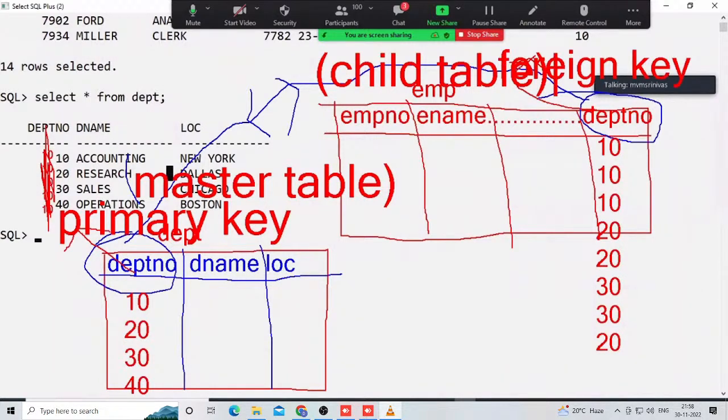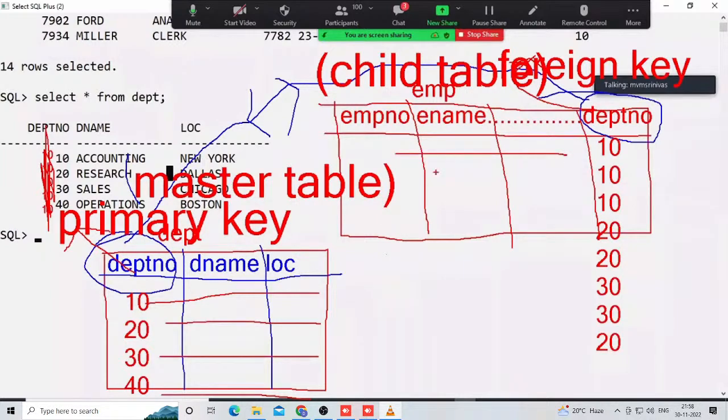So many things are there, don't worry. Now here, this primary key is available. This is a master table related to this child table. Again, this is a what? EMP is a child table. There's a foreign key available. That's why that is a child table related to this master table. Okay, fine. Why are they establishing a relationship between the tables? From a data security point of view.